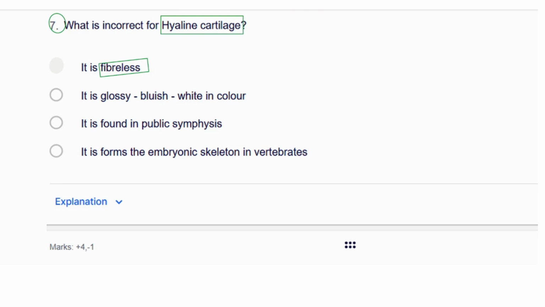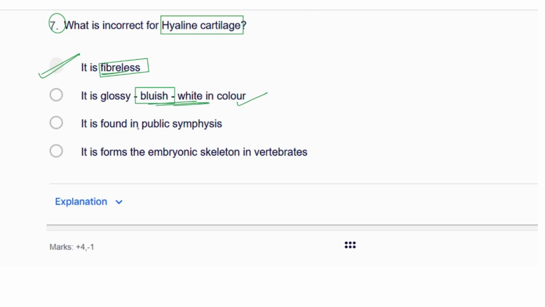It is fiberless in the sense there would be no fibers. Cartilage is actually having the fiber. It is not fiberless; it is fibrous. First of all, that would be the answer. It is bluish. I showed you already, bluish white in the color given in that diagram. That is also actually the perfect one to show you.